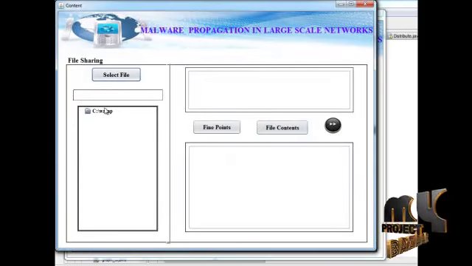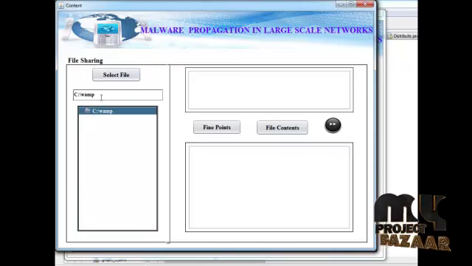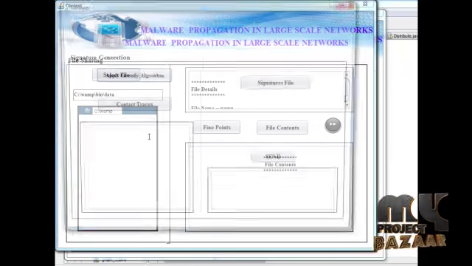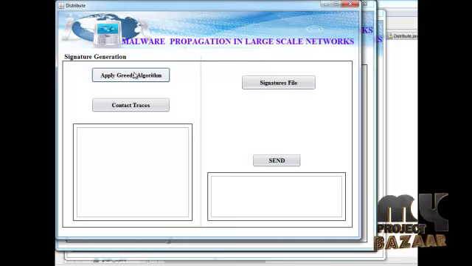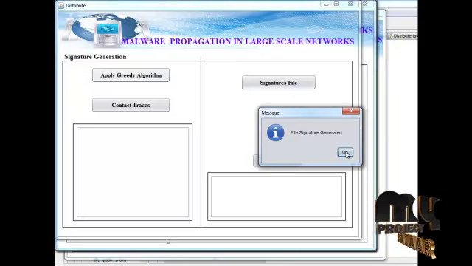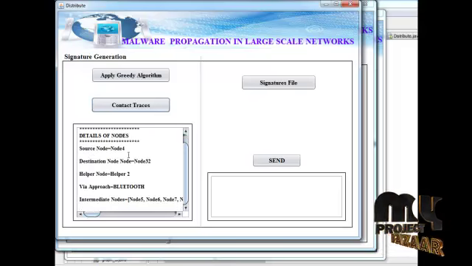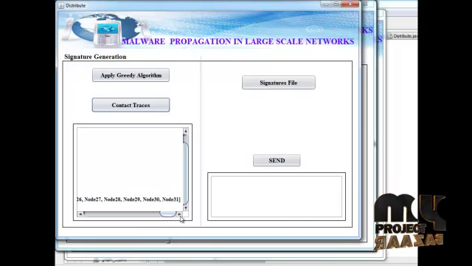Click this select file. So we need to click the files in this WAMP. The find points will also open. In this process we apply greedy algorithms to create the signature. So contact traces to detail nodes: source node is node 4, destination node is node 32, the helper node is set second, approaching Bluetooth. These are the intermediate nodes.